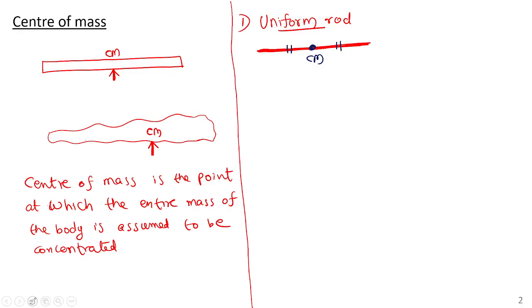So at the middle. Understood? One minute. Pen is not visible. At the middle. Center of mass, in short form we can write CM. At the midpoint. There are certain objects. You must memorize all this. The next is the circular disc. Circular disc. Where is the center of mass? Can you suggest? Circular disc.